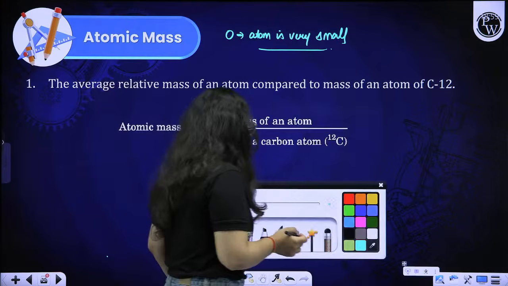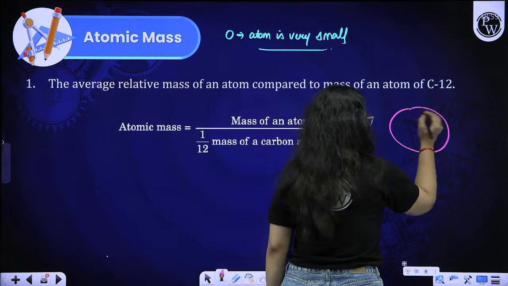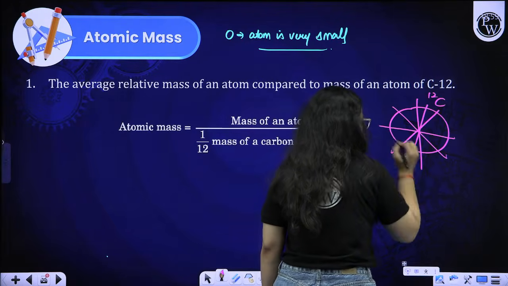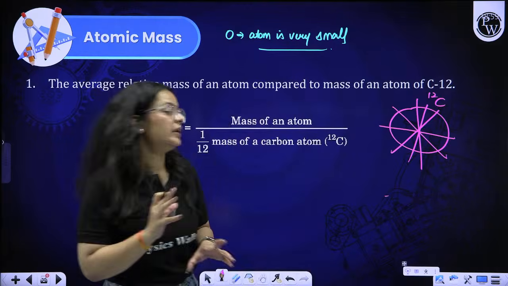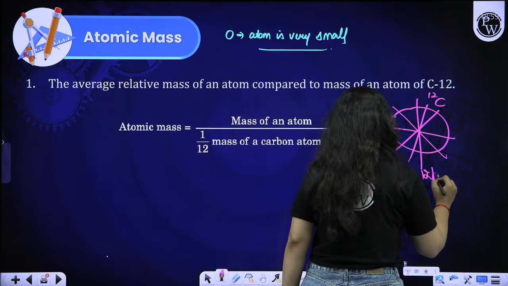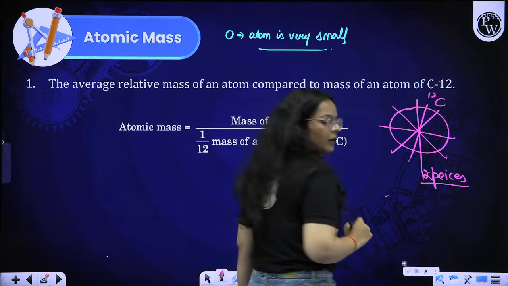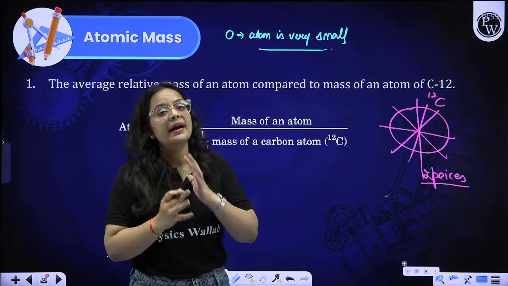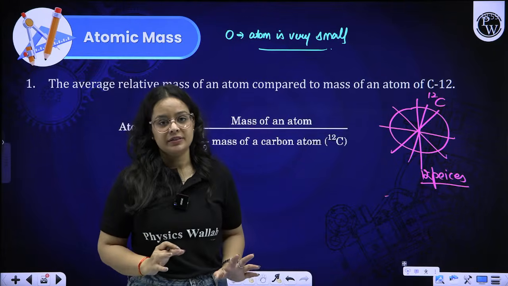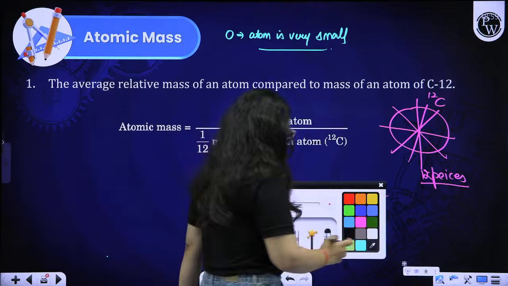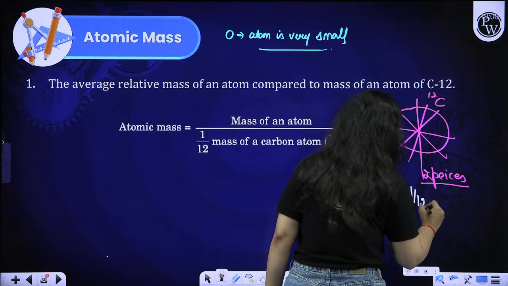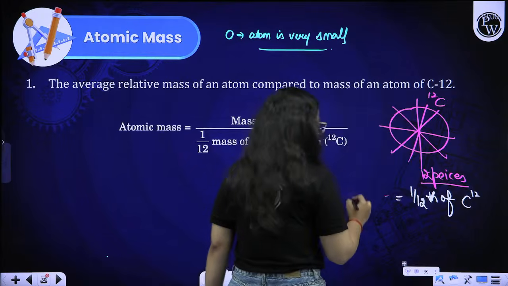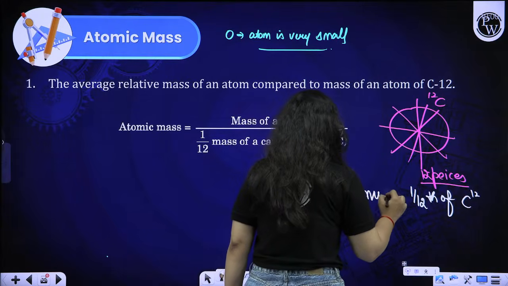For that, we are taking carbon 12 and dividing it into 12 pieces. We take one piece, the 1/12 part of carbon 12, and categorize that as 1 AMU.